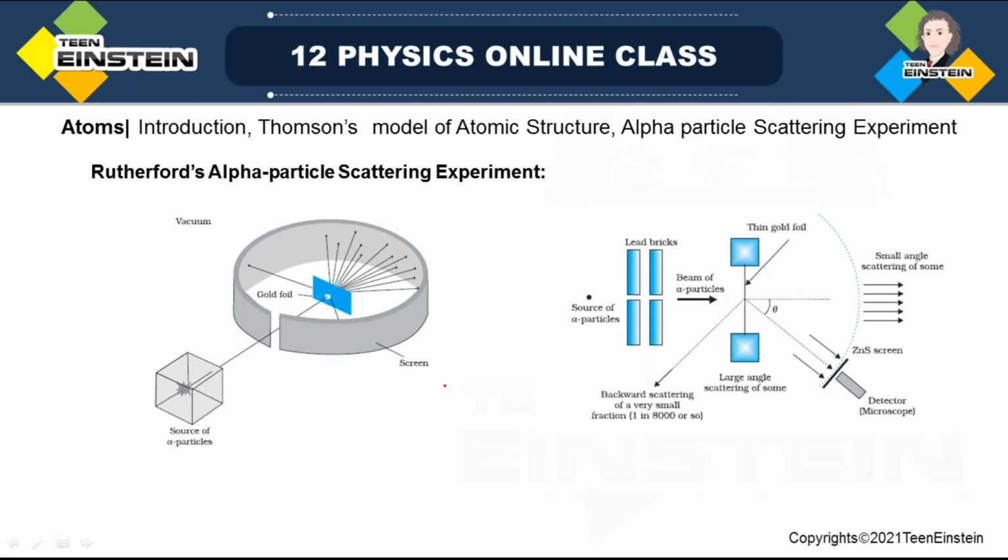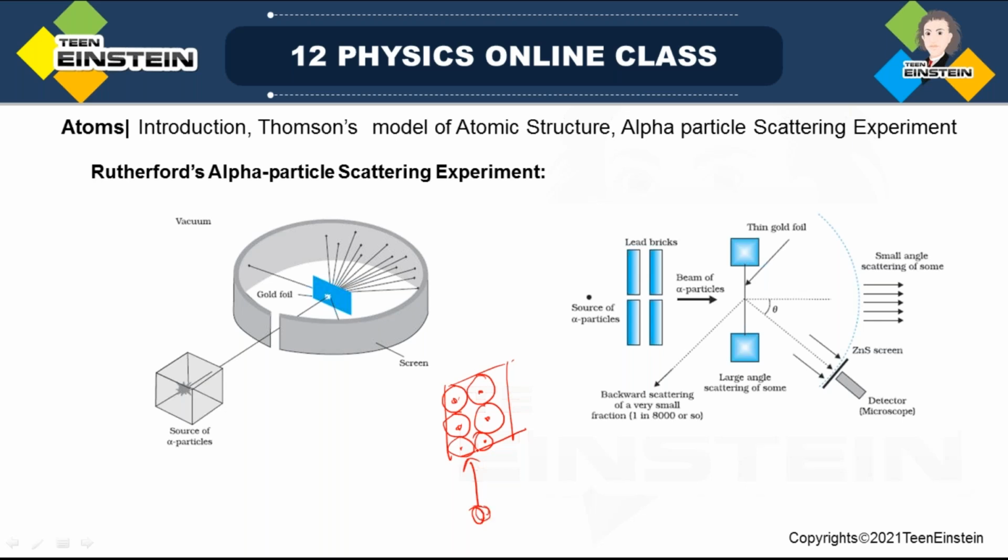See, in the thin gold foil, as I said, there will be atoms. Maybe there is a single layer of atoms, but alpha particles are also considered particles, right? They have some dimension. So when they go here, these are the atoms, the gold atoms.